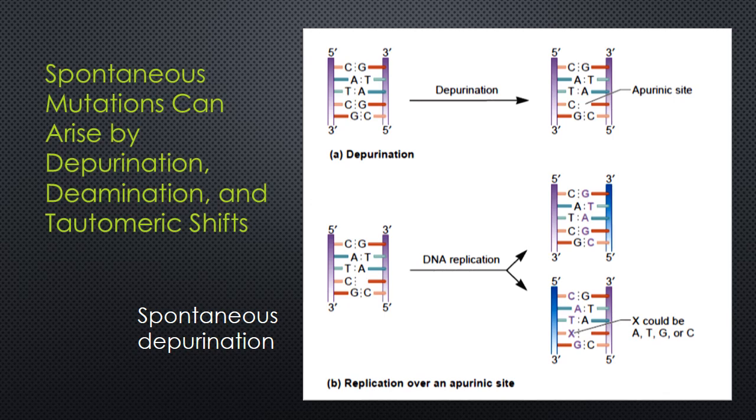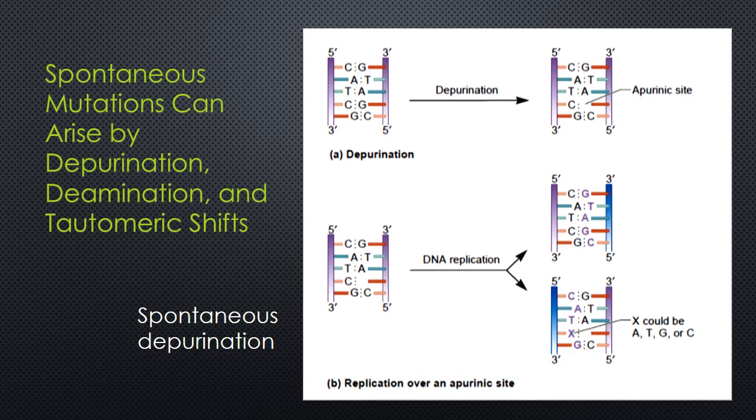What happens at an apurinic site during DNA replication? Because a complementary base is not present to specify the incoming base for the new strand, any of the 4 bases may be added to the new strand in the region that is opposite the apurinic site, as in the lower figure 1. See, this may lead to a new mutation.